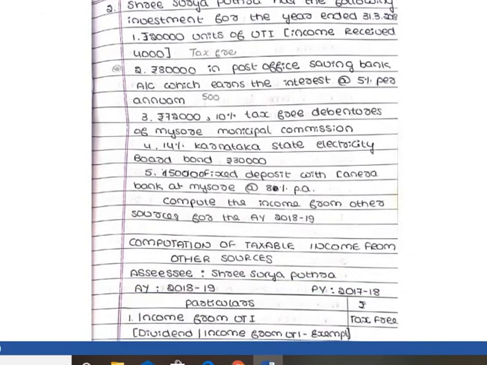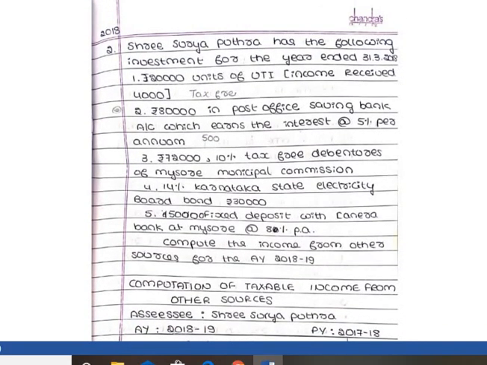Next, go through the second question which appeared in the 2018 question paper. Sri Suryaputra has the following investments for the year ended 31st March 2019. Number 1, rupees 20,000 units of UTI, income received rupees 4,000. Number 2, rupees 80,000 in post office savings bank account which earned interest at 5% per annum.